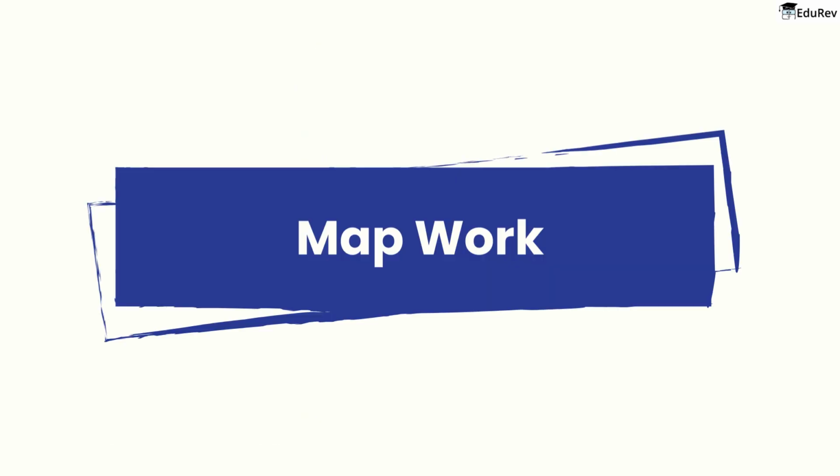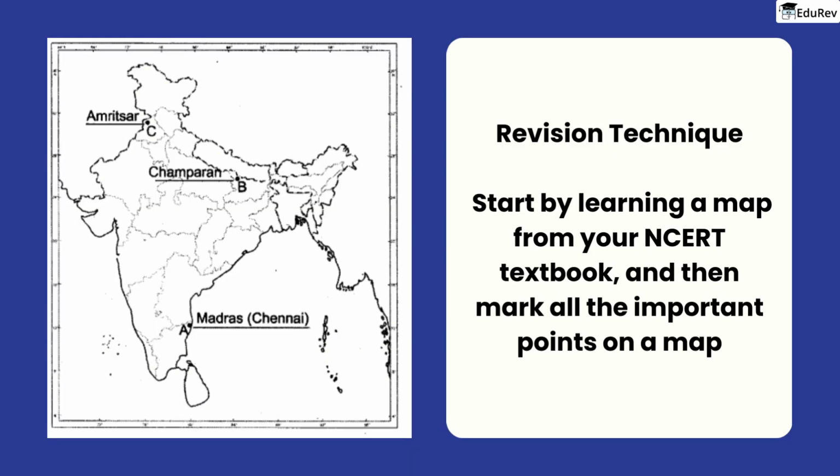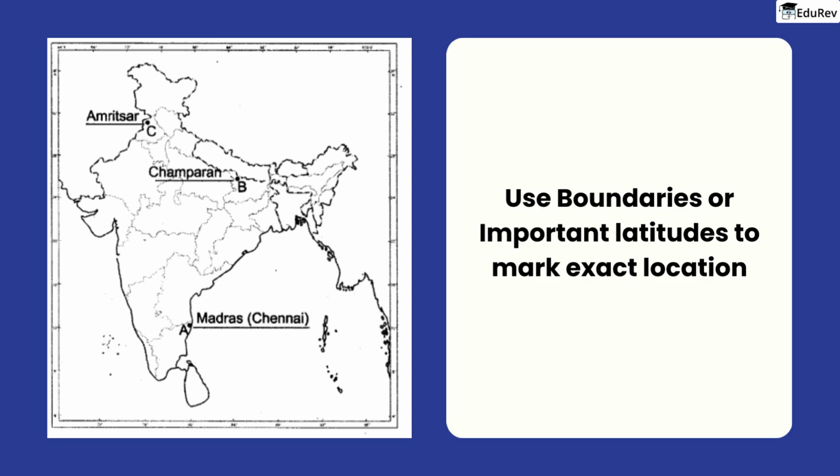Now let's turn our attention to maps. When studying maps, it's essential to use effective revision techniques. Start by learning a map from your NCERT textbook, and then mark all the important points on a map. You can use either boundaries or important latitudes to mark exact locations. For example, to mark Amritsar, you just have to remember that it is near the India-Pakistan boundary.